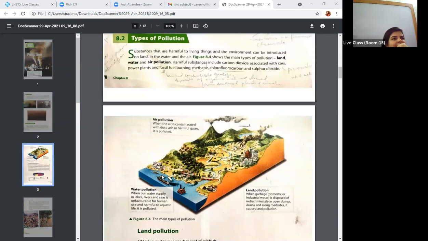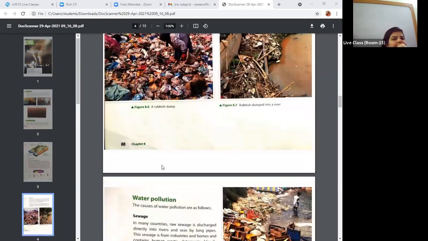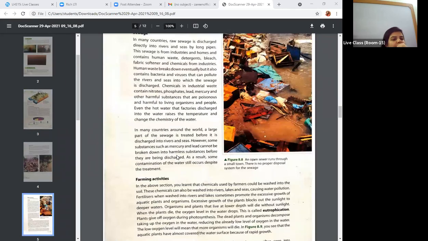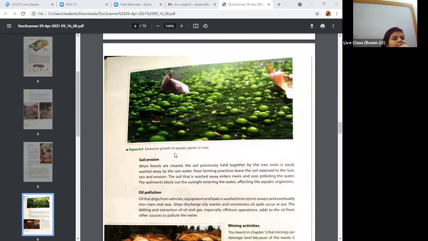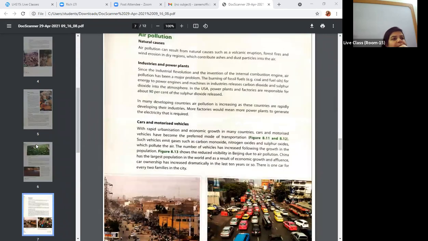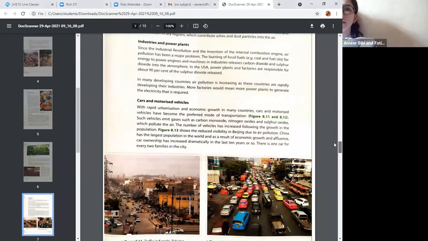So we have discussed types of pollution, land pollution, right? And the other parts of land pollution, then water pollution we have discussed: sewage, farming activities, soil erosion, oil pollution. Air pollution. Okay, we will study air pollution.